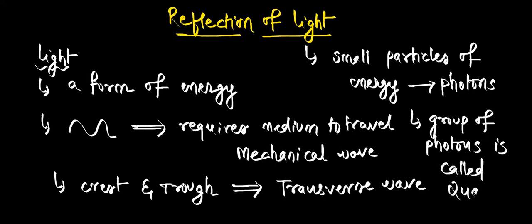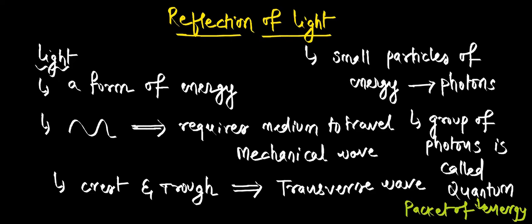What do we call this? Quantum. What is quantum actually? Quantum is actually a packet of energy. Why are we calling it a packet of energy? Because it is a group of photons and every photon has some energy. If you take a bunch of photons, you are taking a bunch of energy. So this packet of energy is called quantum. Okay, so this is the basic introduction.